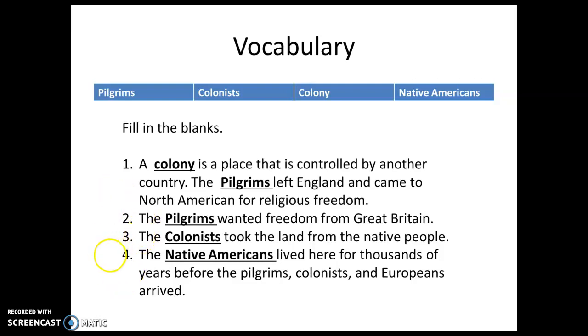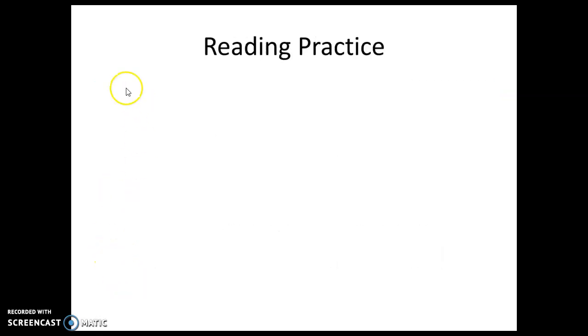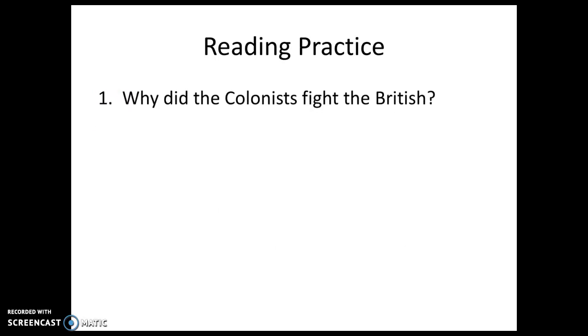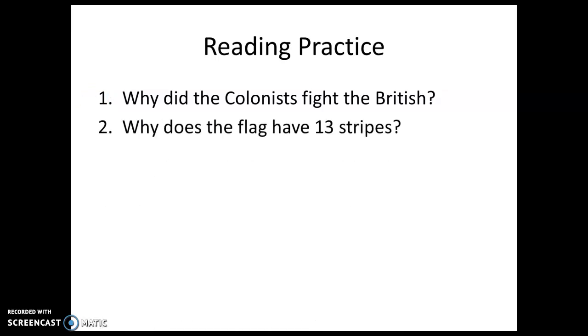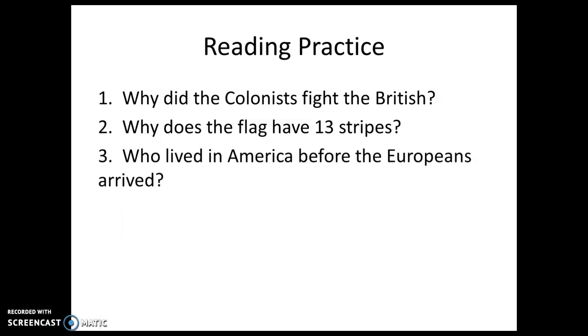Great job! Now try reading practice. Look at the sentence and read out loud. Answer. Why did the colonists fight the British? Why does the flag have 13 stripes? Who lived in America before the Europeans arrived?